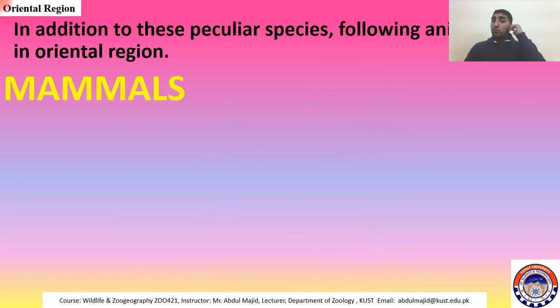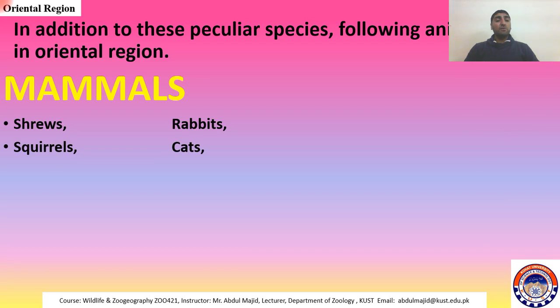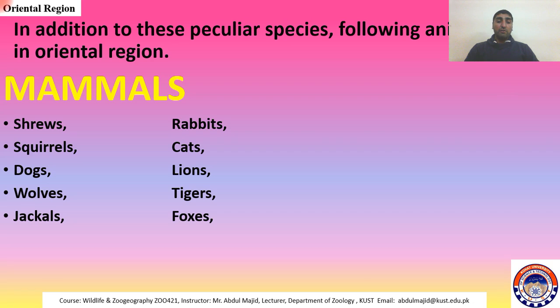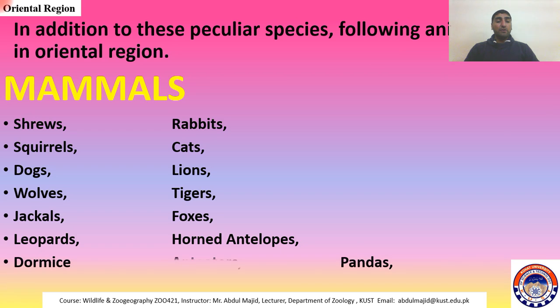In addition to these peculiar species, so these 10 families were endemic to this region, and now let's talk about the other families or the other mammals or other animals which are found in this region. So among mammals, there are shrews, rabbits, squirrels, cats, dogs and lions, wolves and tigers, jackals and foxes, leopards and horned antelopes, dormice, anteaters, pandas